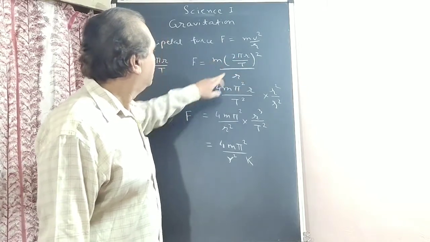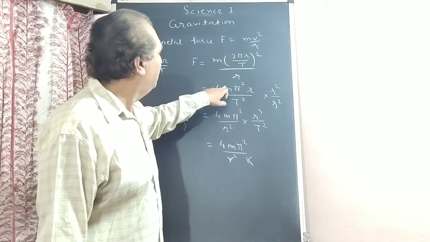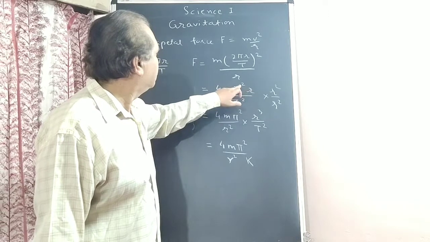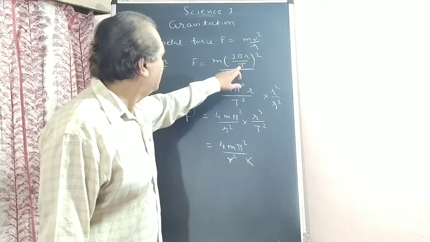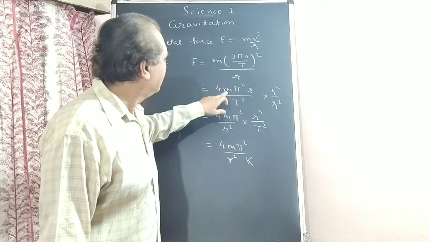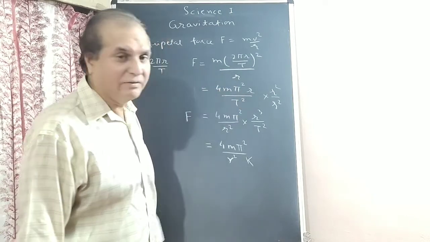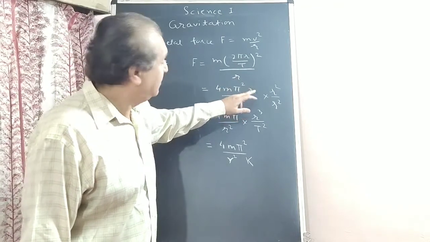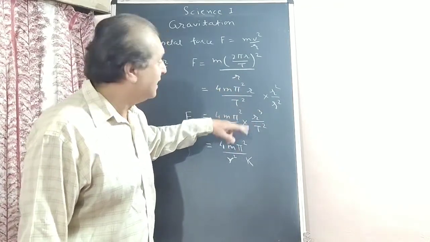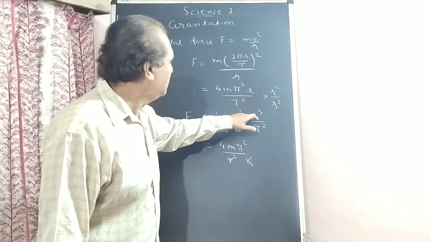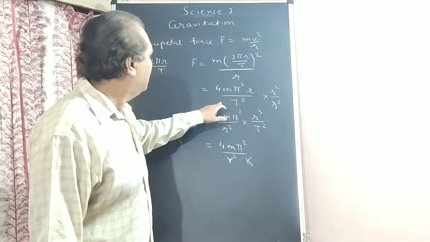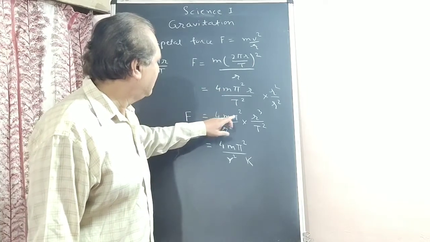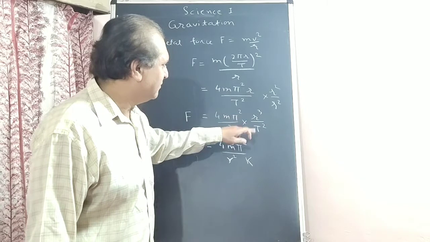So m, 2 square is 4, 4 m pi square r square upon T square, but one r is cancelling. So 4 m pi square r upon T square. At this position, we will multiply numerator and denominator by r square. r square into r is r cube, and r square we will take in the denominator. So 4 m pi square upon r square into r cube upon T square.